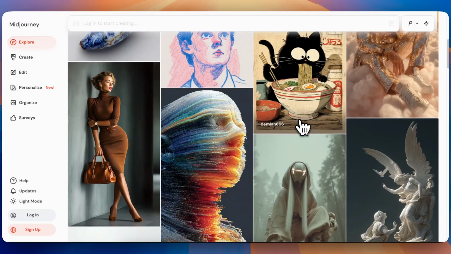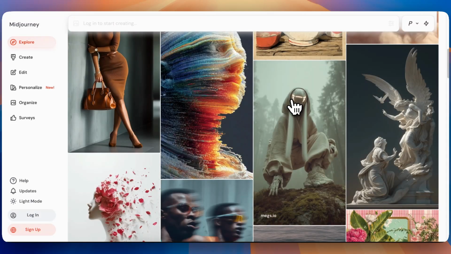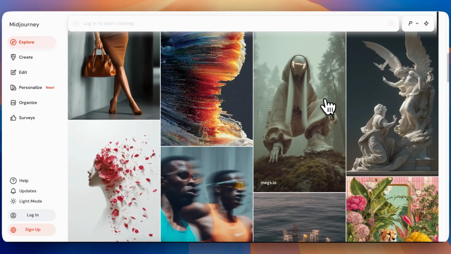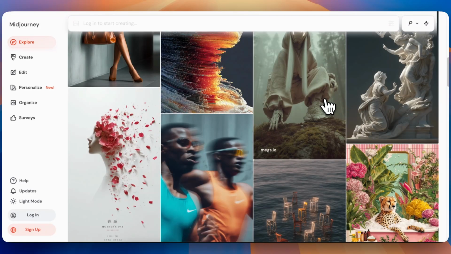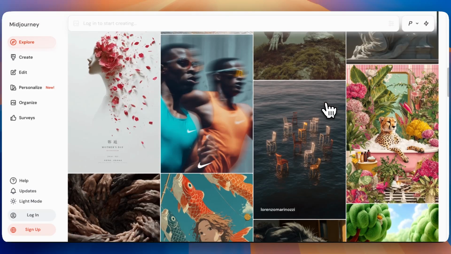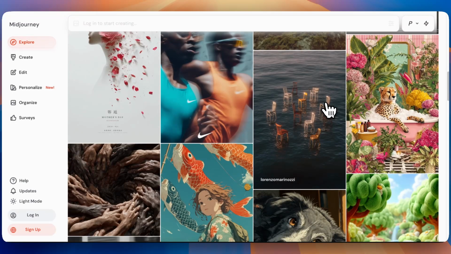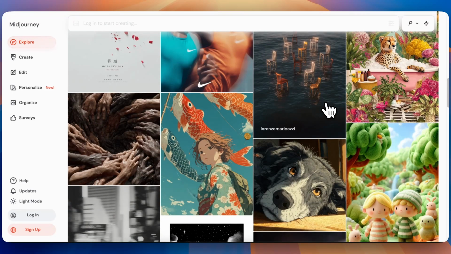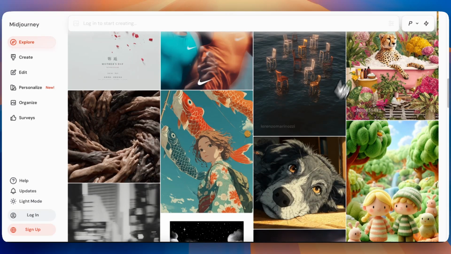The limitations, though: it does not have any built-in editing tools. It's purely prompt-based generation via Discord. Now you're going to have less control over specific elements or photorealism, but it's best for artists, designers, and anyone wanting eye-catching artistic values with a creative flair.